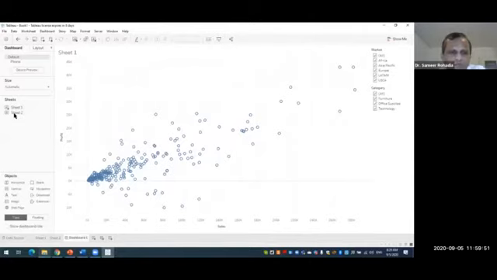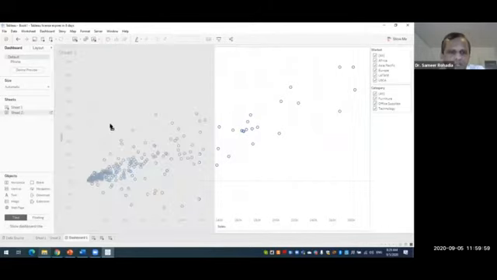Now we want to have the sheet 2 over here in the center area. So we select the sheet 2, and as soon as we bring our pointer over here in the center area, we are able to see this gray area. This is showing us whether we want to put the sheet 2 on the left hand side of sheet 1.